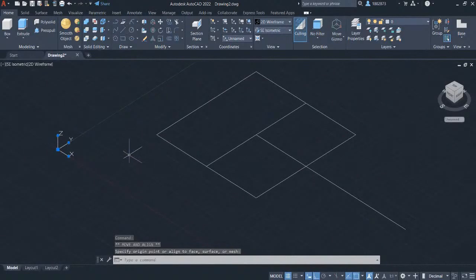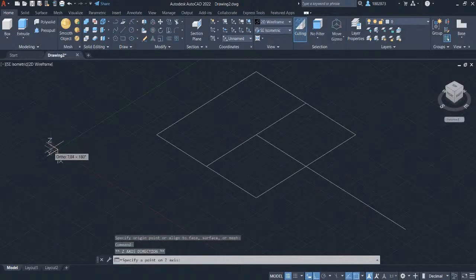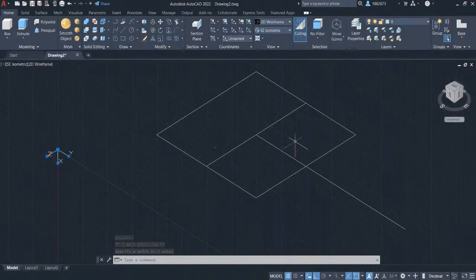This time we are going to rotate the UCS icon so we can sketch on a different plane. We will use the Z-axis as our top plane to sketch the circles in a different sketch plane. We will rotate the Z-axis in this direction. Left click on the Z-axis and place it here. Notice that the Z-axis is pointing in this direction. That means that this direction will be our top plane.